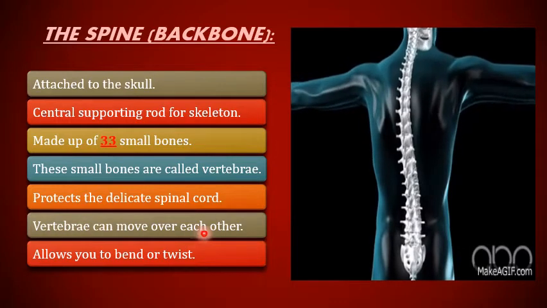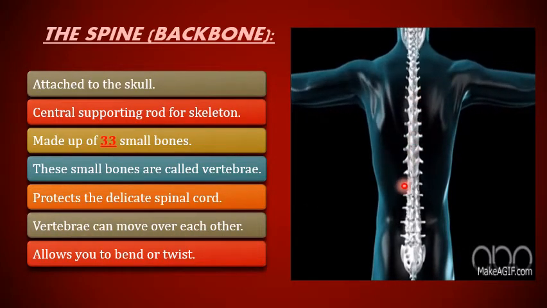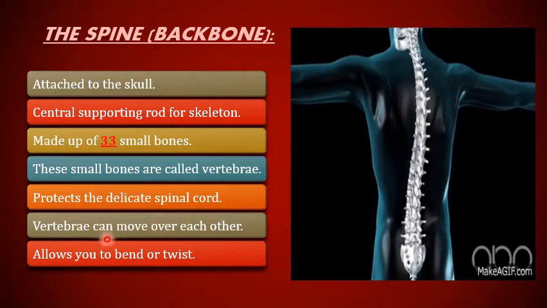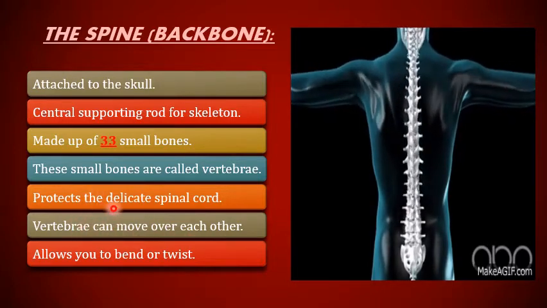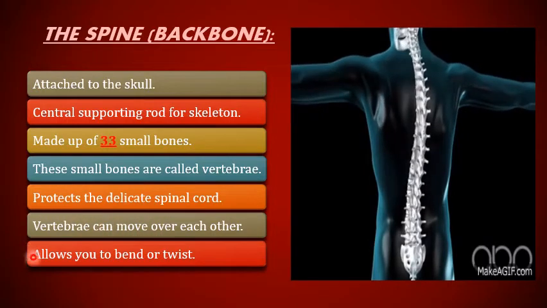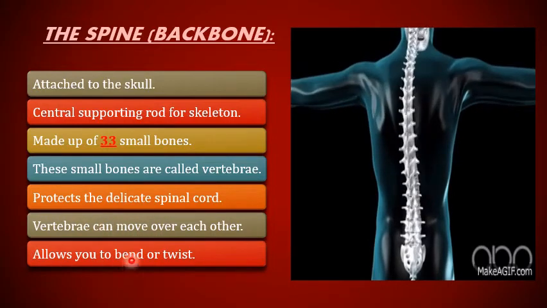Vertebrae can move over each other. That is why they are small. So they can move over each other, they can slide over each other. And why can vertebrae move over each other and slide over each other? Because it allows you to bend or twist.